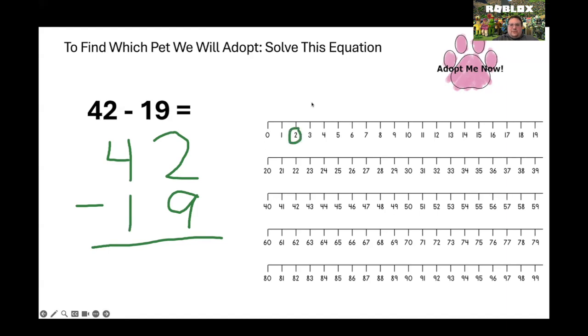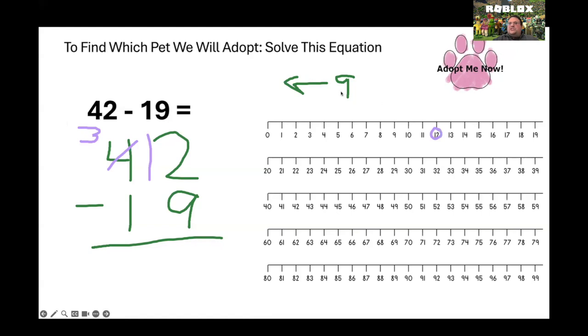If I start at 2 and I try to jump back 9, I'm not going to go very far. 1, 2, 3, before I run out of numbers. So what do I want to do? I want to borrow. My 2 goes to its neighbor, the 4, and says, 4, do you mind if I borrow a number? And the 4 says, of course you can. The 4 takes 1 away from itself, and it becomes a 3. And what happens to the 2? It becomes a 12.